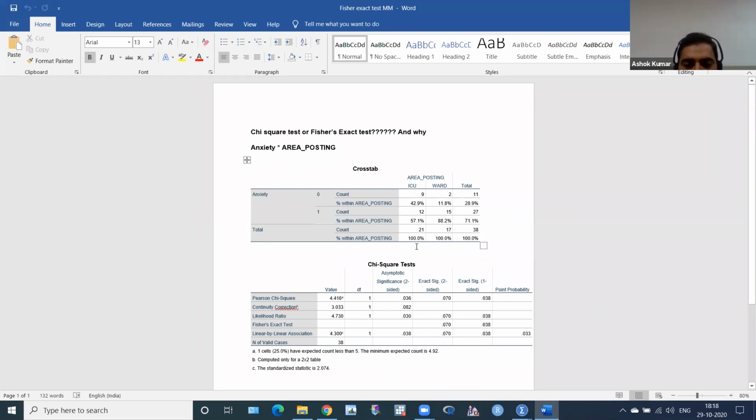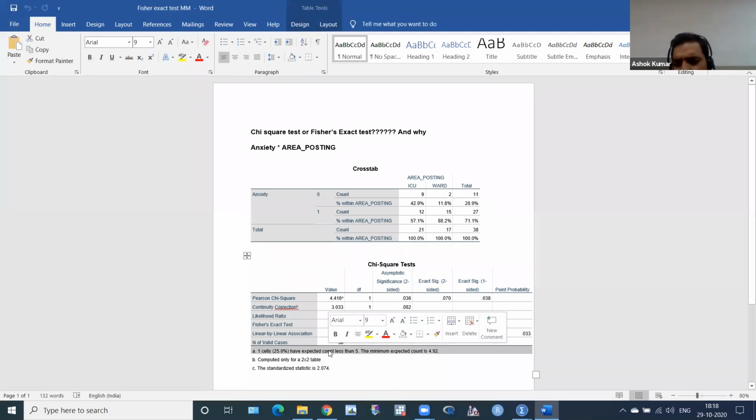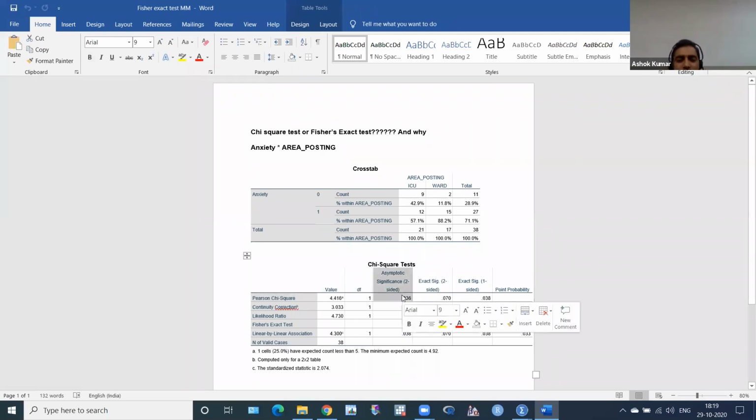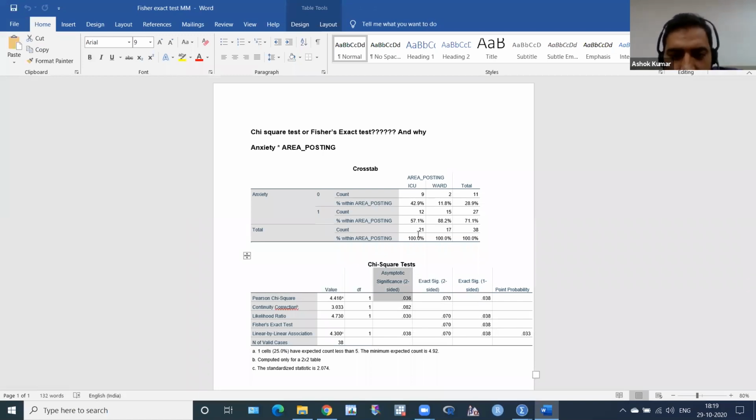or Fisher exact test. But which p-value do I have to use? Please see this here. One cell has an expected count less than 5. Suppose I ignore this and take this Pearson chi-square p-value as asymptotic significance. Oh, very good, it's significant, I'm very happy. And what does it say? Those working in ward have a higher anxiety level compared to ICU. I have to discuss all my findings, maybe due to this, this, and this.